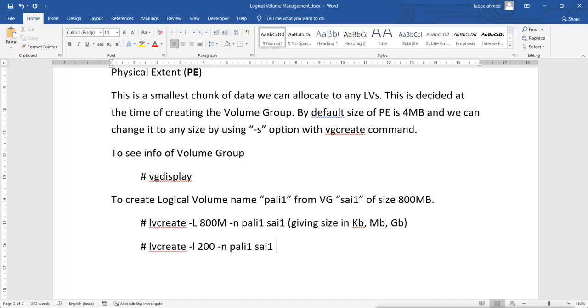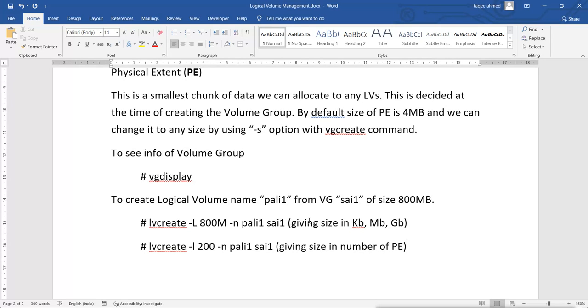So what I'm doing here, giving size in number of PE. So you have both options, either you give size in MB and GB, or you can give a size in the number of PE you want. So this is how you can create the LV.